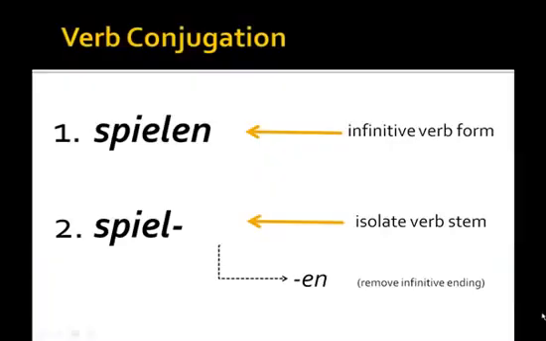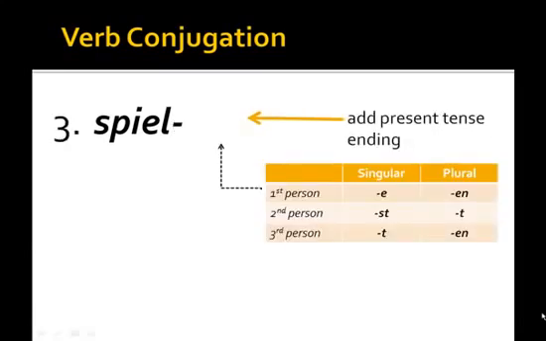So, what we have on our screen, the verb spielen, to play, is a basic German regular or weak verb. The first step shows the infinitive verb form spielen. This is what you would see in a dictionary. Now, to conjugate the verb, we simply, as we see in step 2, remove the infinitive ending to reveal the verb stem. Now, in the third step, we take that verb stem and we tack on the appropriate verb ending based on the subject of the verb.